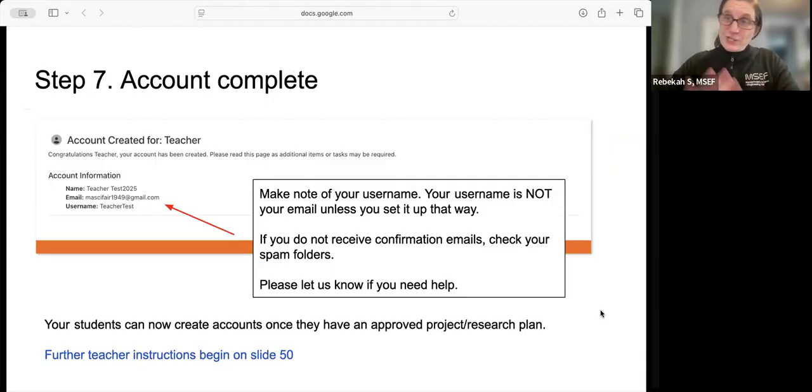So then it's all set and you're ready to let students know they're good to go with creating their account. These instructions to teachers will pick up again at the end of the slideshow, or on slide 50 if you're looking at the slides, once the students have their paperwork uploaded.